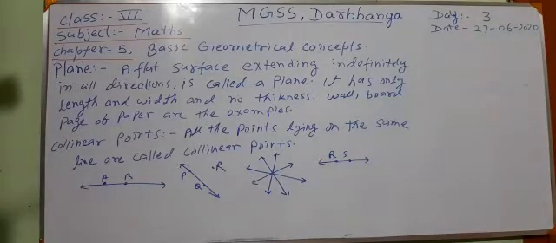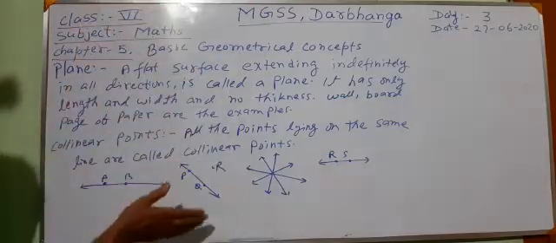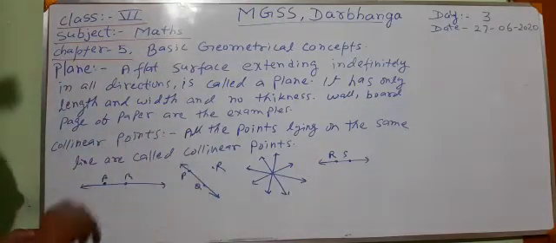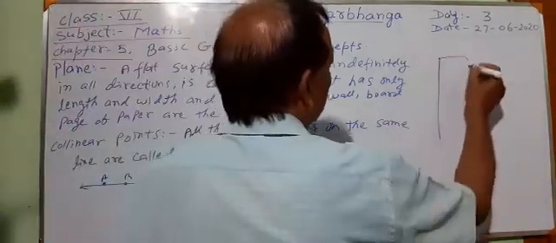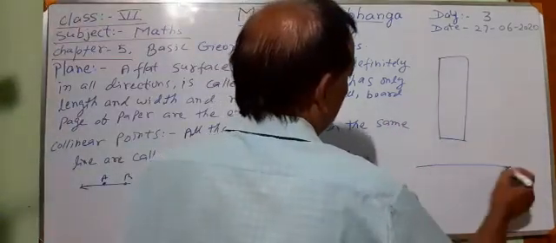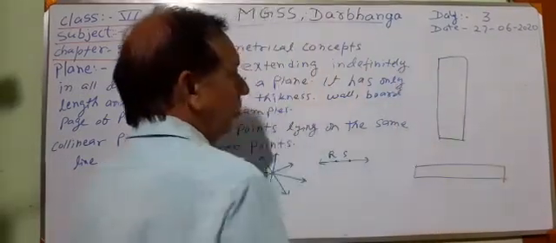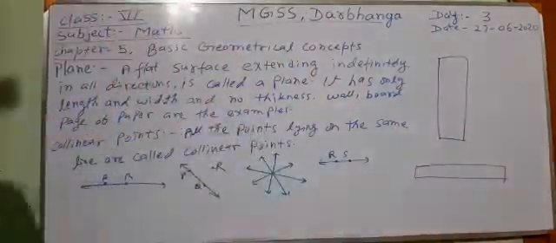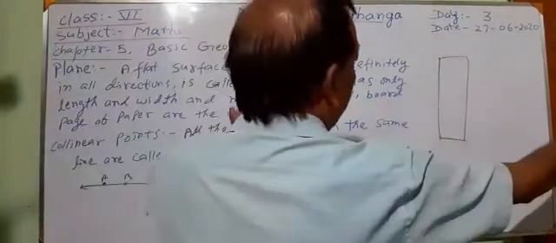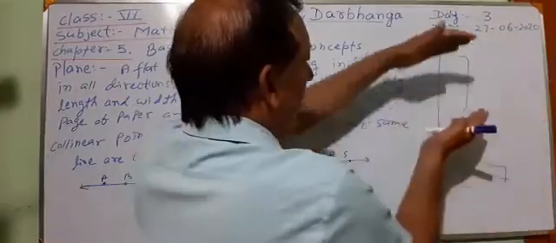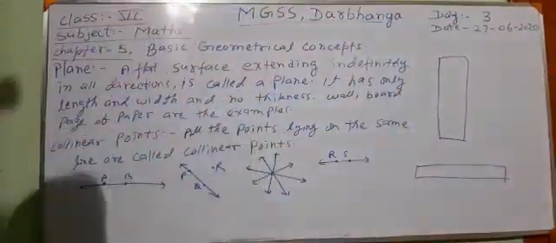Here, a plane may be kept in any position. This is also a plane. If we keep it vertical, then it will also be a plane. This is also a plane, and this is also a plane. But here length and width are indefinite, infinite. It extends in all directions, to the side and to the top and bottom also.